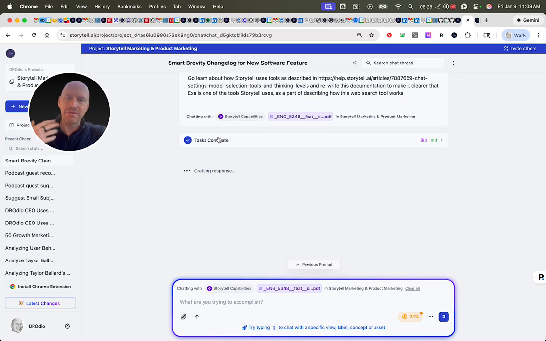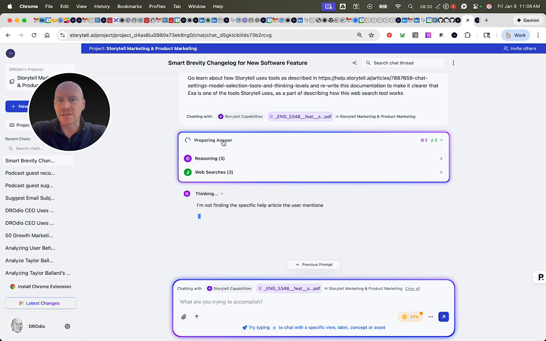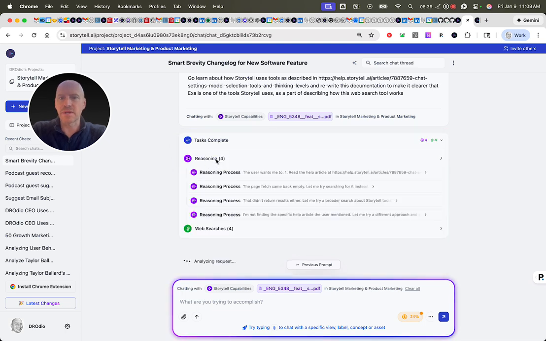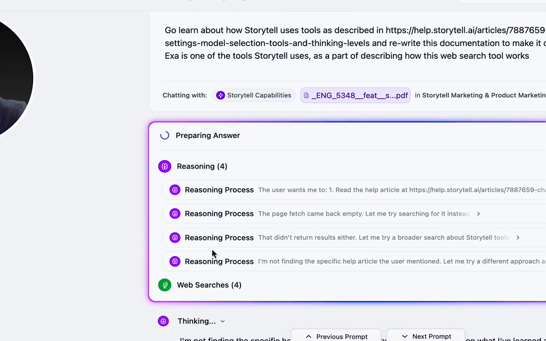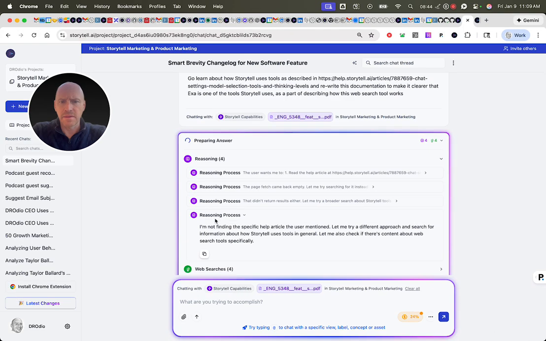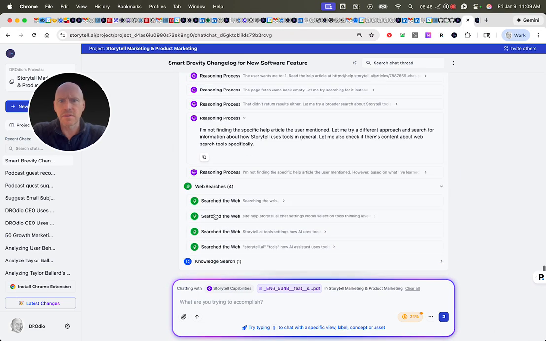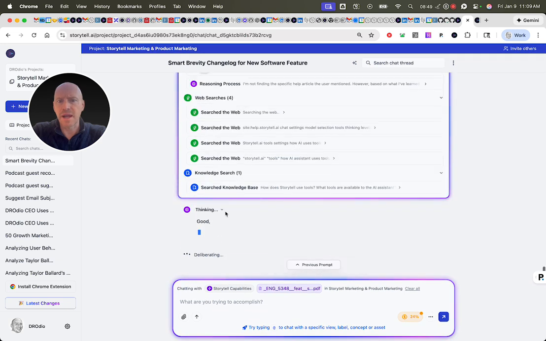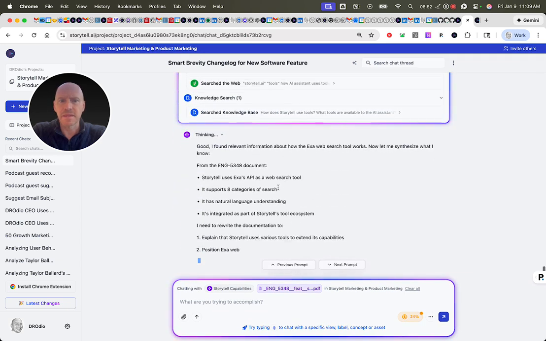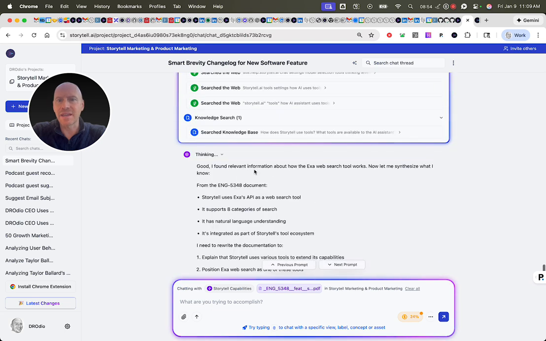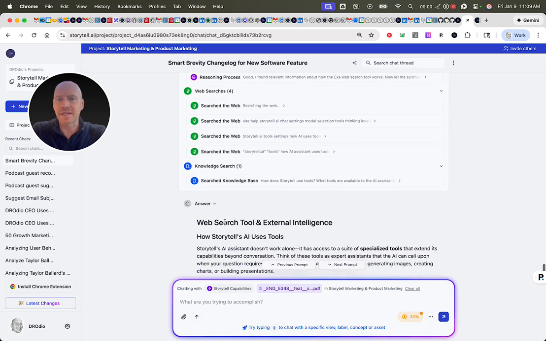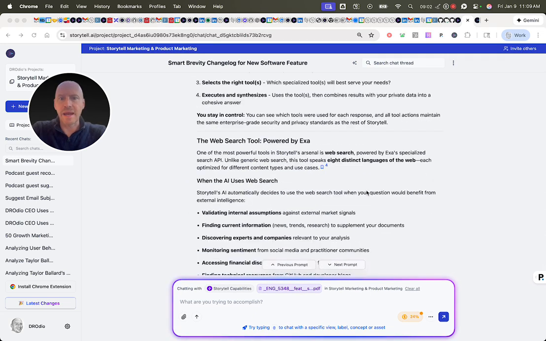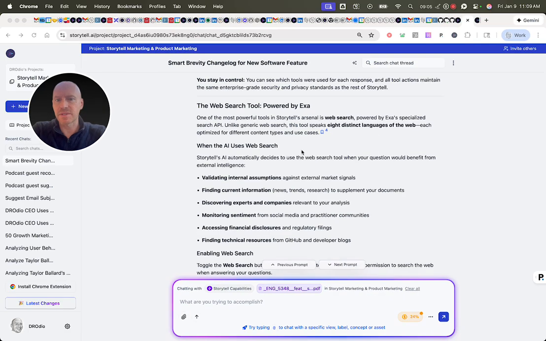So if you want to get visibility and an understanding as to what it's doing, you can just open this section up, and then you can see what it's choosing to do. So Storytell is choosing to do some reasoning. You can click into each of these reasoning steps. So for example, doing web searches here. It's searching through the knowledge that we have internally. And now it's giving me an answer. And when it can't find something, then it will go figure out how to get it done a different way, which it's doing here. Now we can see that it's giving me a much more specific answer, which is great.